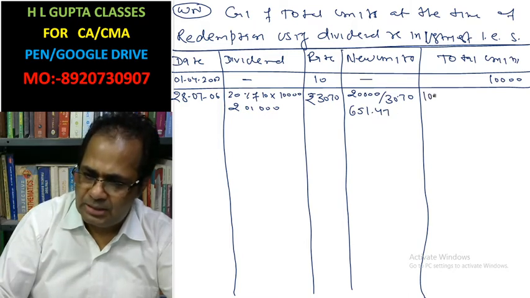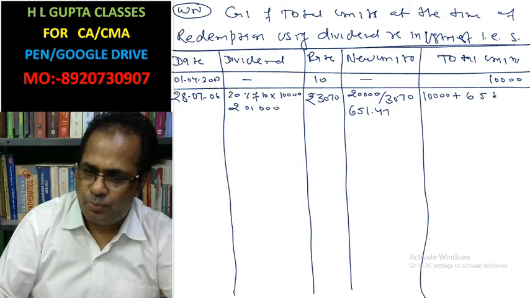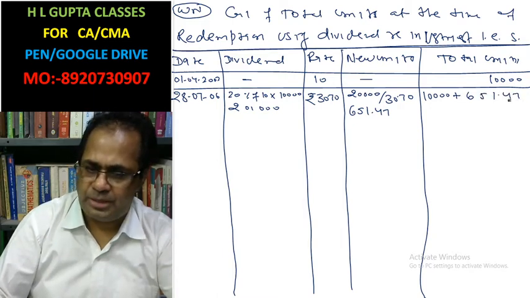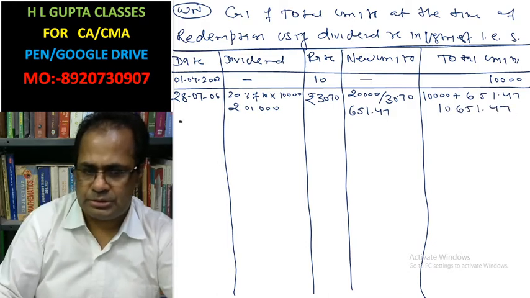You have 10,000 existing plus 651.47, so 10,651.47 units.